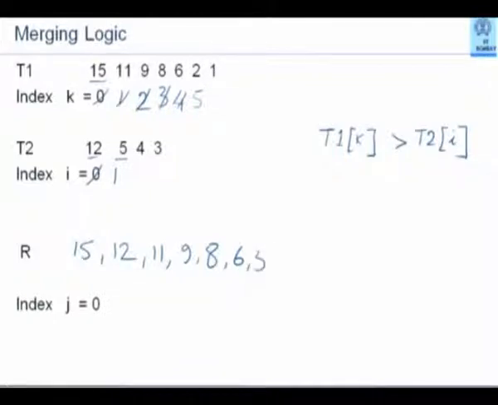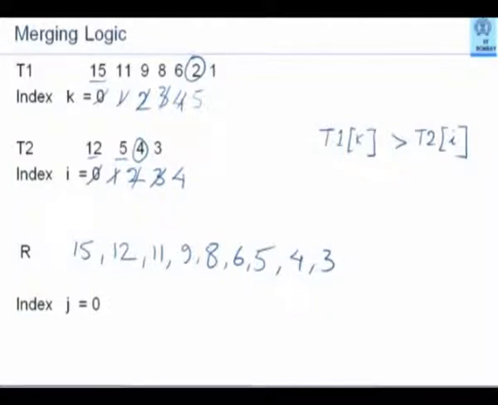So next will come 5 and this time this will become 2. Now 4 will be compared with this 2. 4 is greater than 2, so 4 will come out here. And this will become 3. The third element is 3. 3 is greater than 2, so 3 will come here and this will become 4.